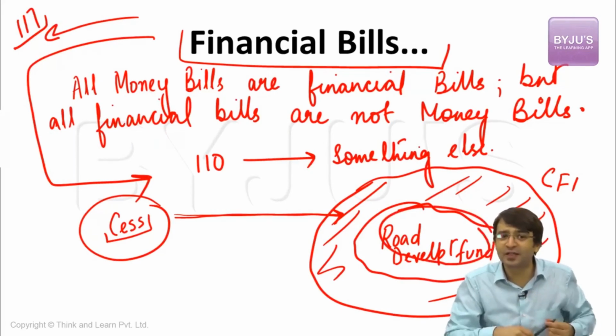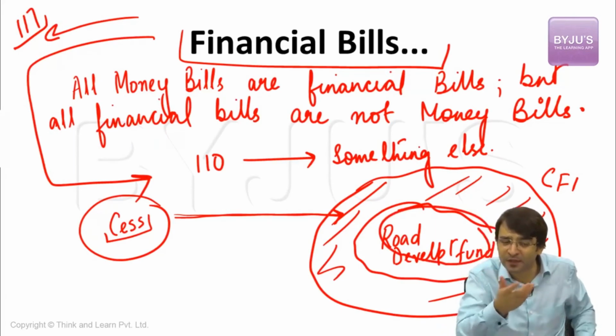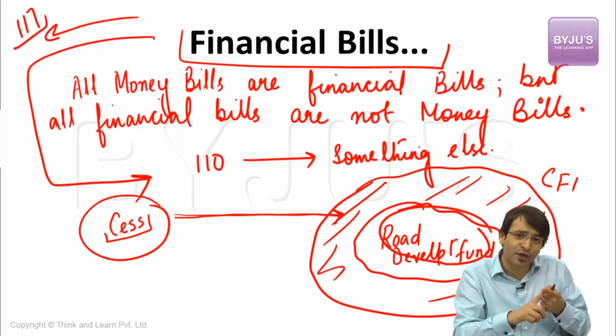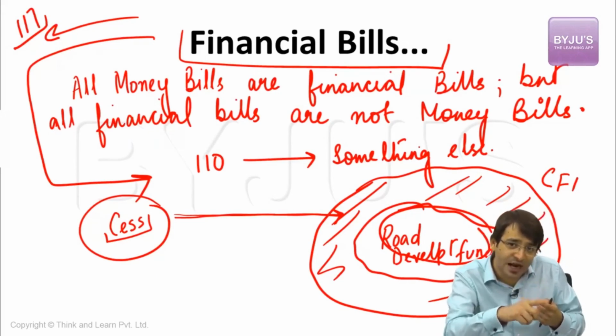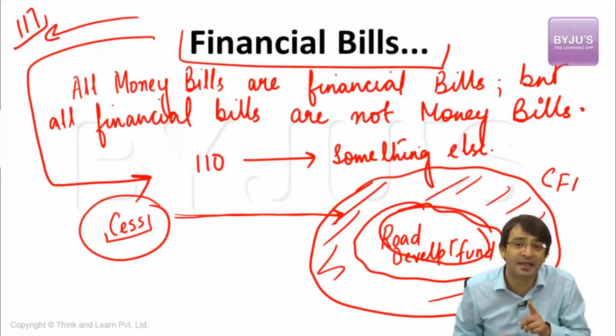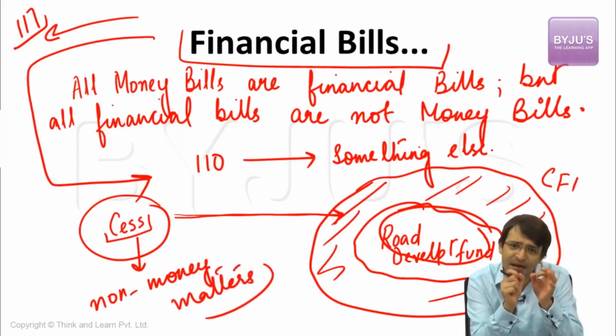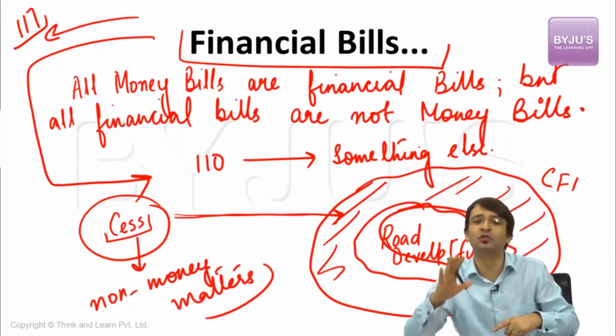What is it that it is talking about? It is talking about a road development fund. It is talking about the requirements of that contract agency which will develop these roads. It is also talking about how we can terminate the contract which we have given to that organization. That means this is a financial bill. That means it deals with money matters as well as some non-money matters. Such a bill, which deals with some money matters mentioned under Article 110, but has some other matters also, is a financial bill.